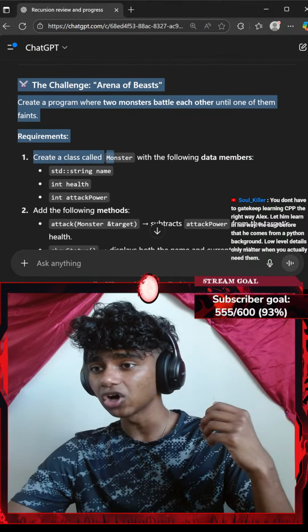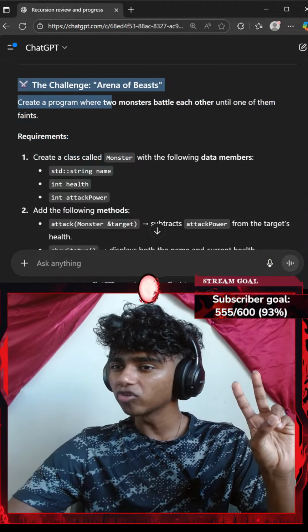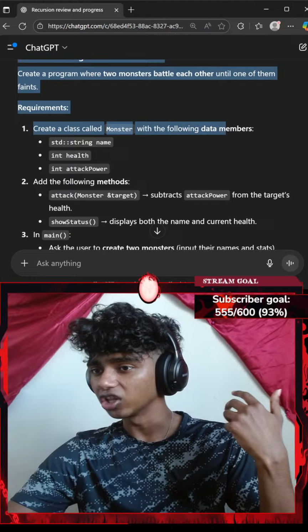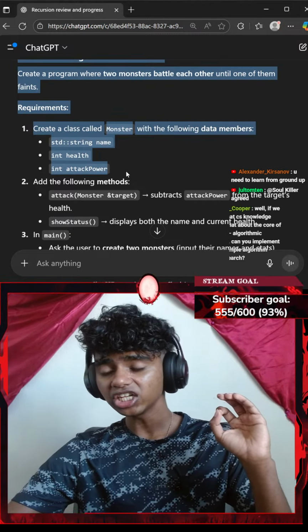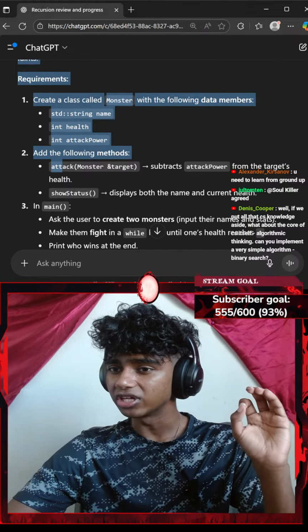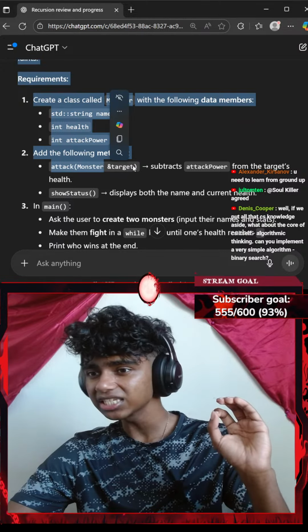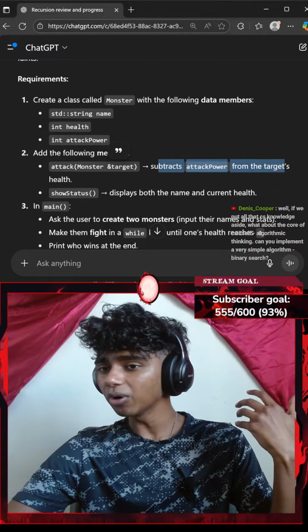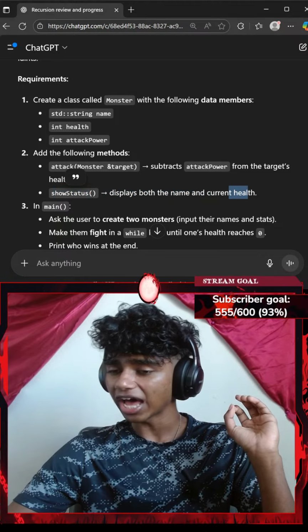Requirements: create a class called Monster. Okay, so I'll need two. I've got to create a program with two monsters. So I need one class and two objects. Create a class called Monster with the following data members: a std::string name, an integer health, and an integer attack. Add the following methods. Attack(Monster target) subtracts attack power from the target's health. ShowStatus displays both the name and current health.